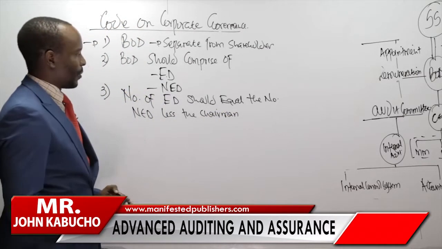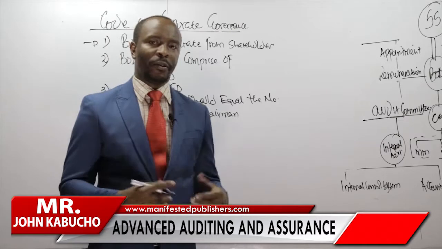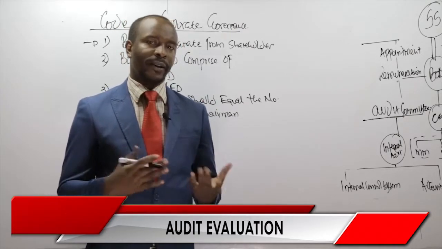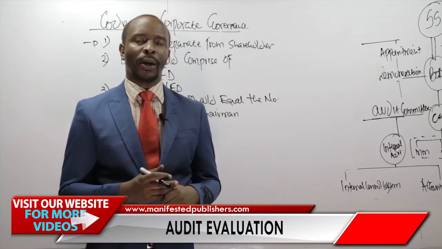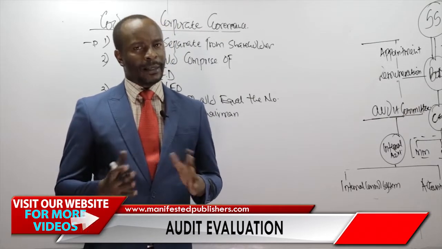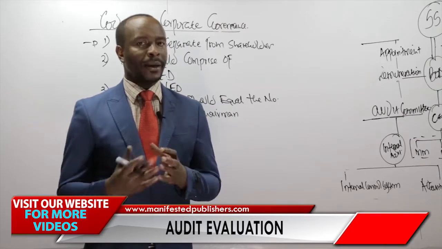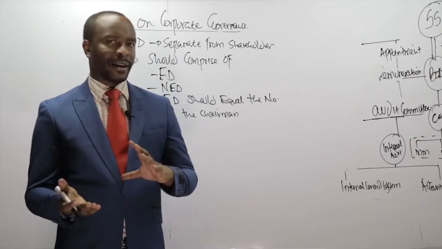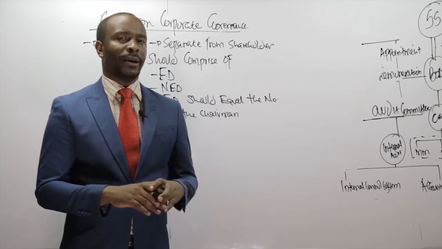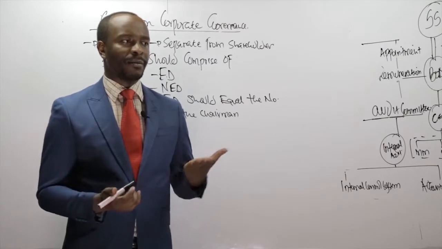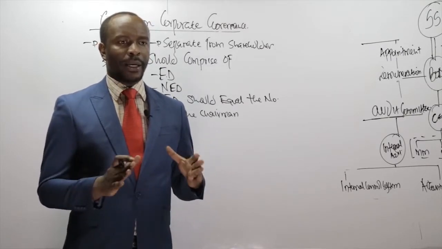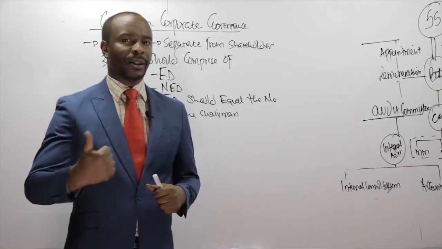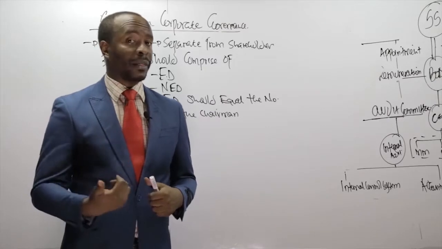So without counting the chairman, the reason for this is that whenever we go to board meetings and we are discussing things and passing resolutions, we don't want a situation whereby one group is dominating the other. We don't want executive directors to dominate non-executive directors, or the reverse. So for good governance, we should have a tie, with this side and this side equaling each other. But whenever we also have a tie when voting, the reason why we put the chairman aside is because the chairman should break that particular tie.